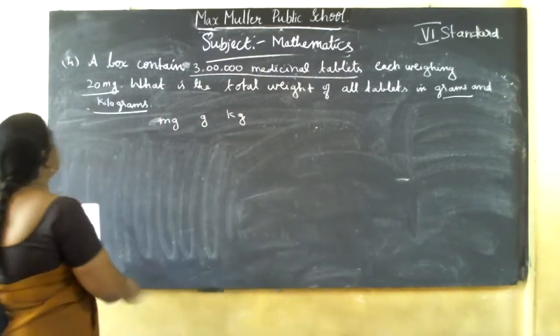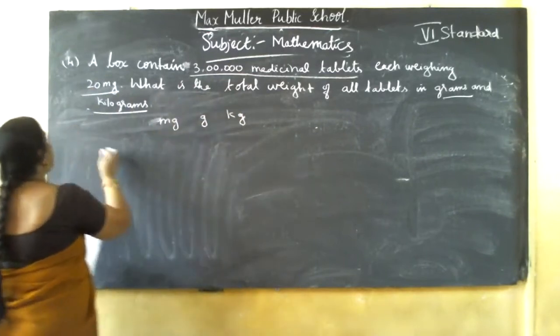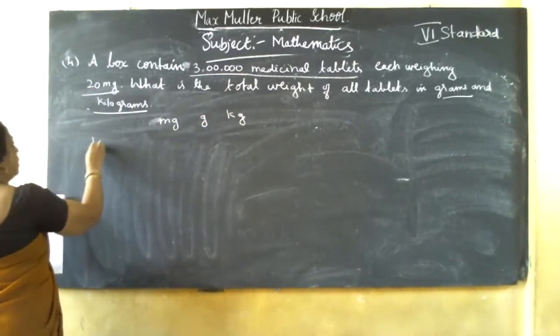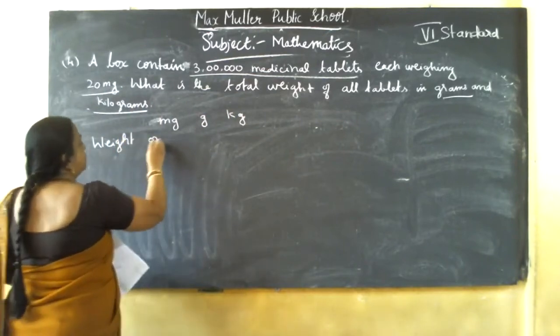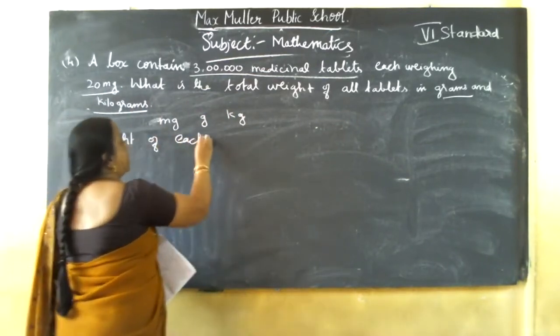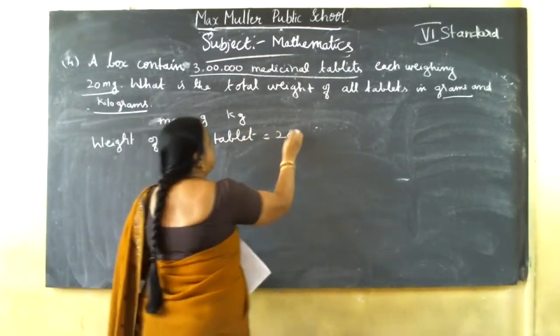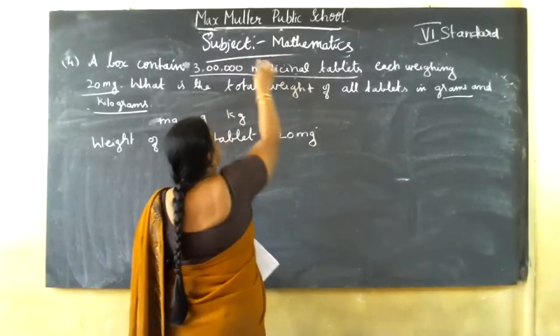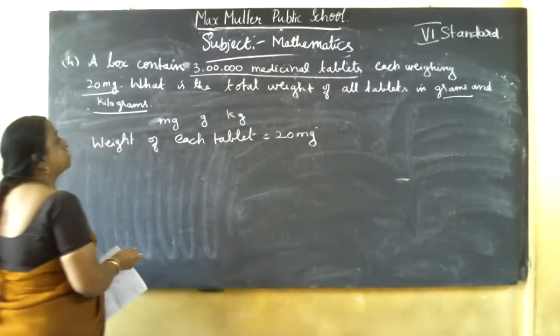So here, first we'll see the weight of one tablet. The weight of each tablet is 20 mg. So you should first find the weight for 3 lakhs medicinal tablets.